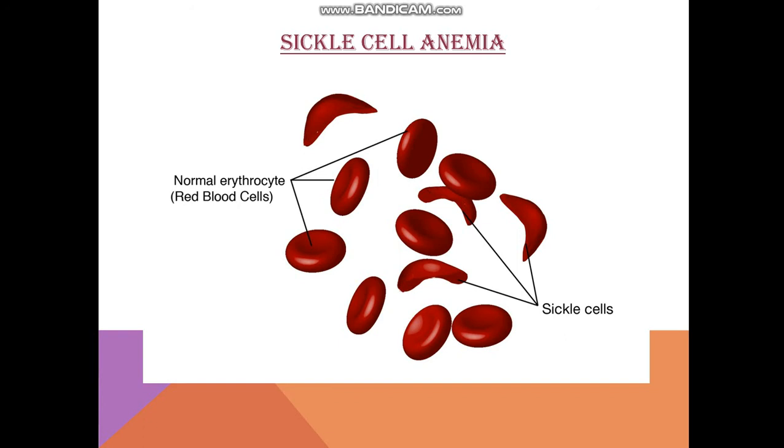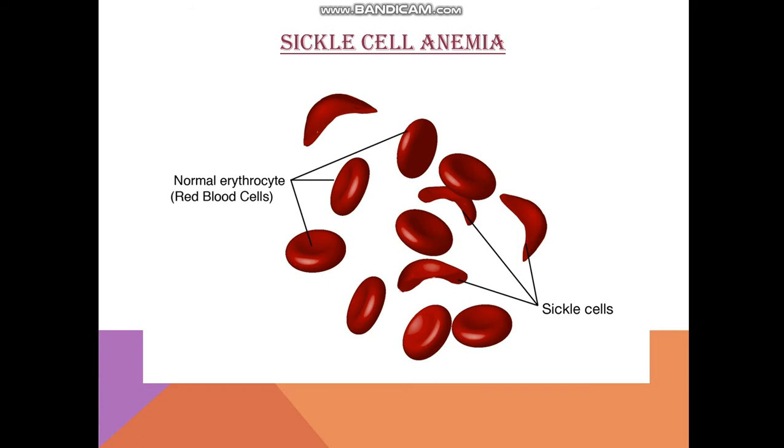So there will be clogging of the arteries, and this will cause lowered oxygen content. Of course, what is the main function of RBC? To carry oxygen, so a lesser amount of oxygen will be transported in the body of people suffering from sickle cell anemia.